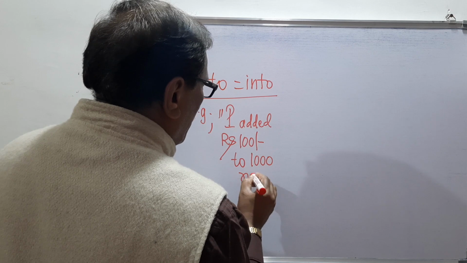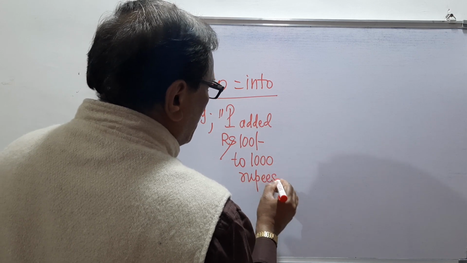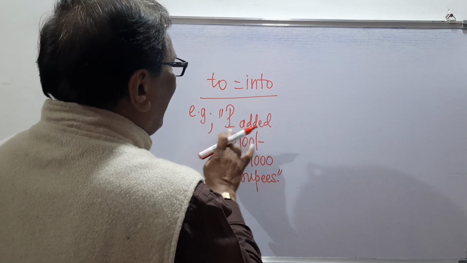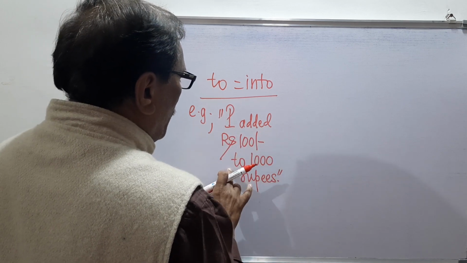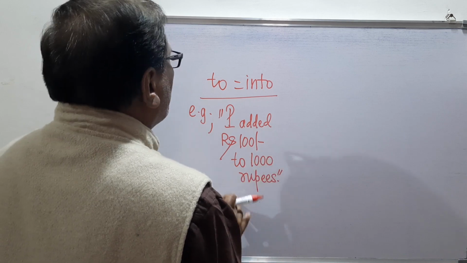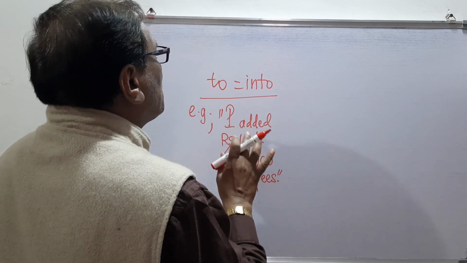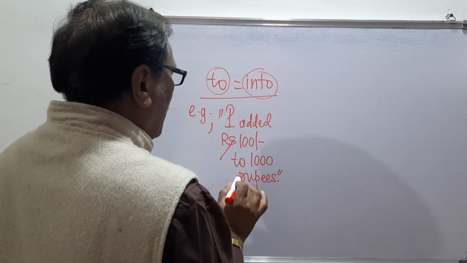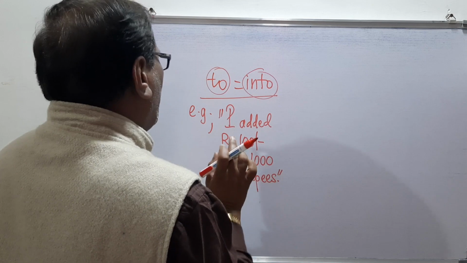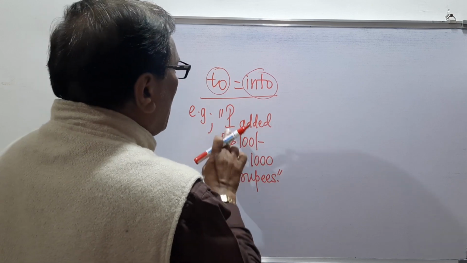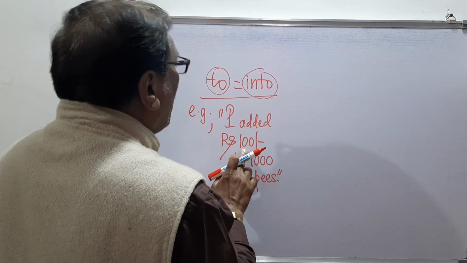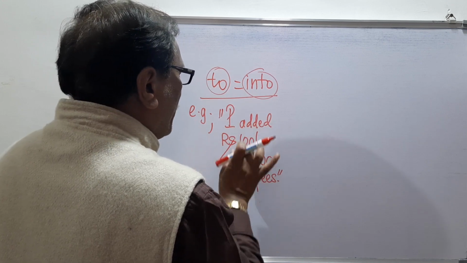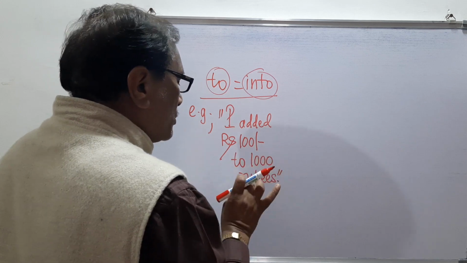So what is the explanation? The explanation is that to means into, and the example will be like this: I added rupees 100 to 1000 rupees, or I added rupees 100 into 1000 rupees.